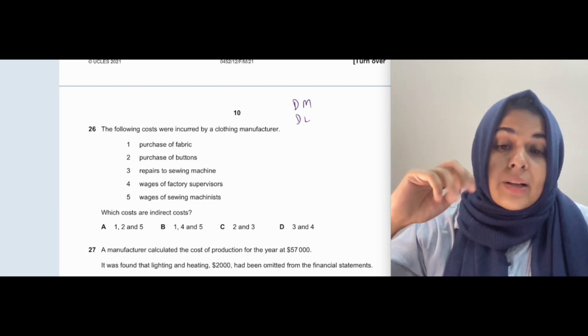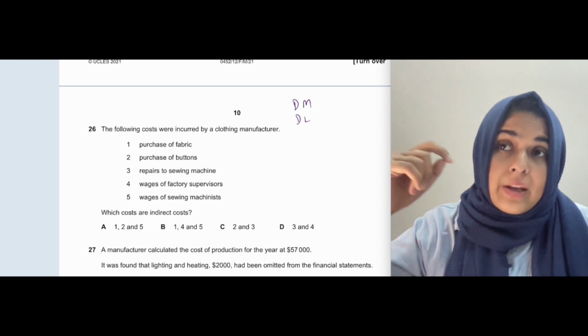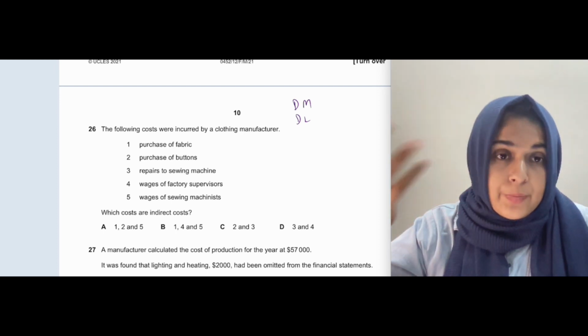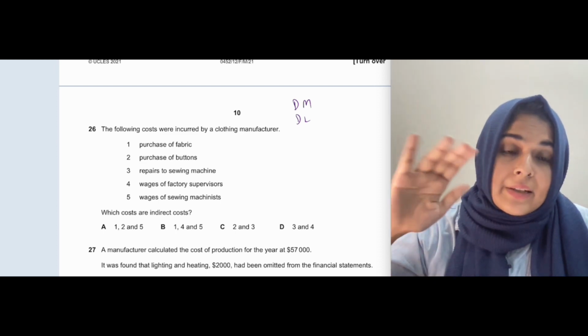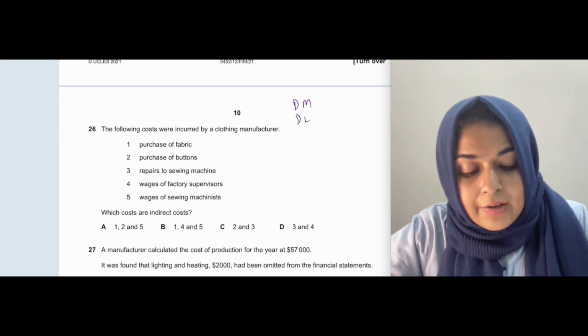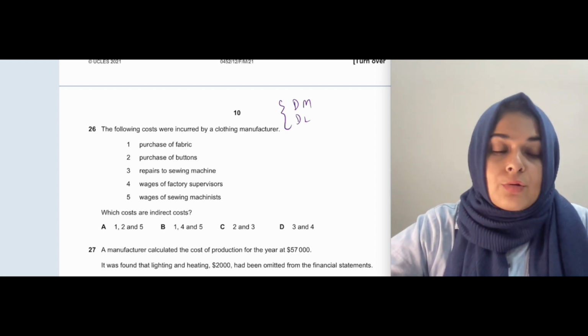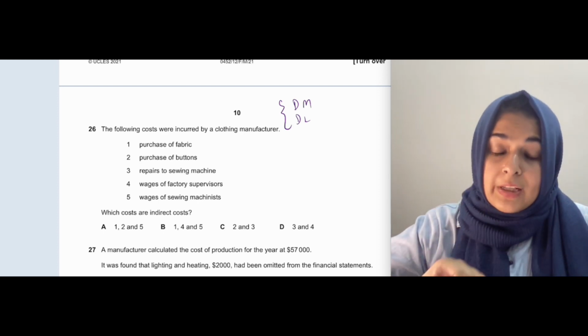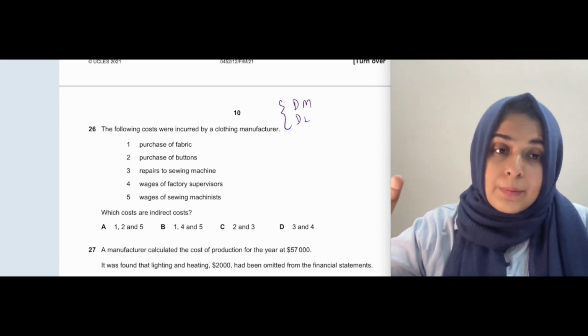So also there are indirect costs. Let's say the rent of the factory where we are producing output, that rent is not directly related to production. Direct material and direct labor are both directly related to production. Indirect costs are not directly related to production. Whether you make 100 units or 1000 units, your indirect cost remains the same.